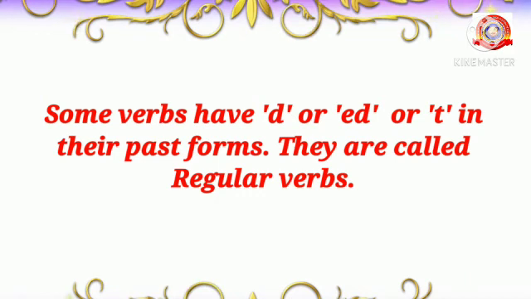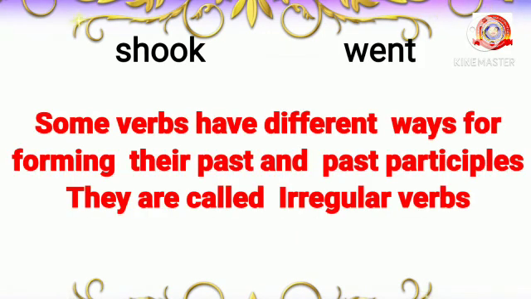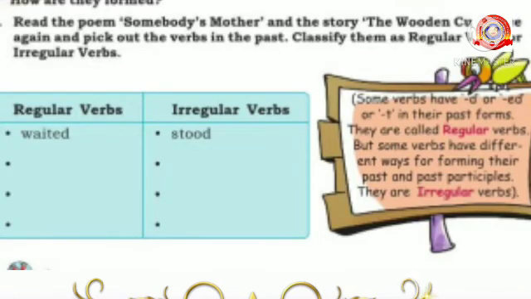Now look at the words shook and went. Some verbs have different ways of forming their past and past participles. They are called irregular verbs. Students, now you have to read the poem Somebody's Mother and the story The Wooden Cup once again and pick out the verbs in the past. Classify them as regular verbs or irregular verbs.